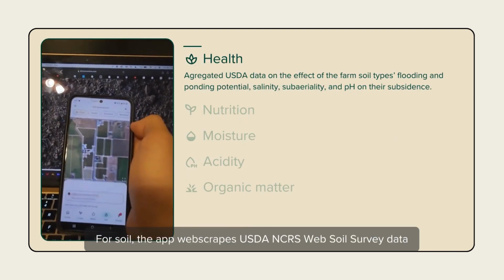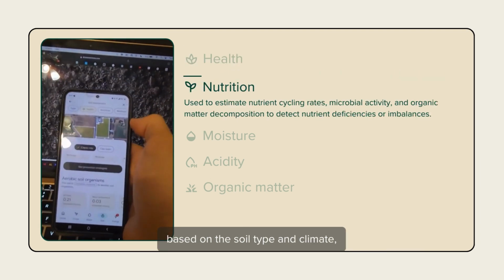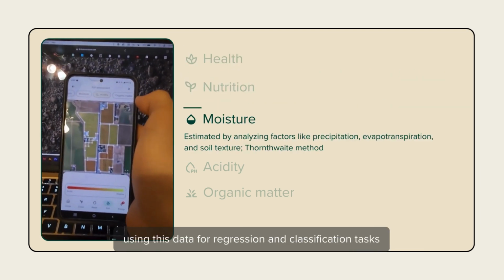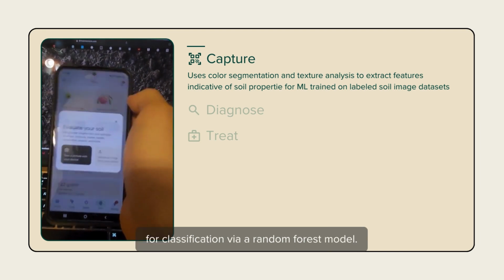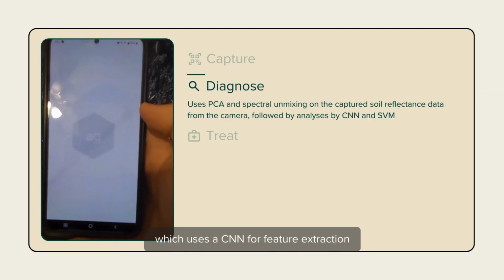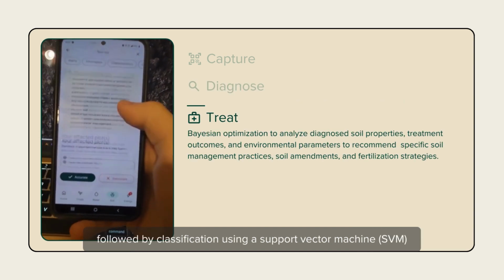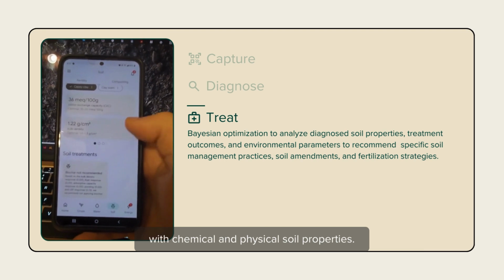For soil, the app web scrapes USDA NRCS Web Soil Survey data to gauge health, nutrition, moisture, acidity, and organic matter based on the soil type and climate, using different data for regression and classification tasks to predict soil moisture levels and recommend fertilizers via a random forest model. Similar to the plant diagnostic, we can scan a soil sample and get a diagnosis, which uses a CNN for feature extraction from standardized and augmented soil images, followed by classification using a support vector machine that says soil health by correlating these visual inputs with chemical and physical soil properties.